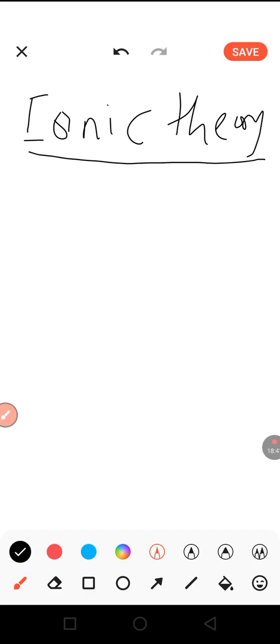Now we are looking at ionic theory. That is the theory that governs the movement of ions. This ionic theory was put up by a man called Ionius.